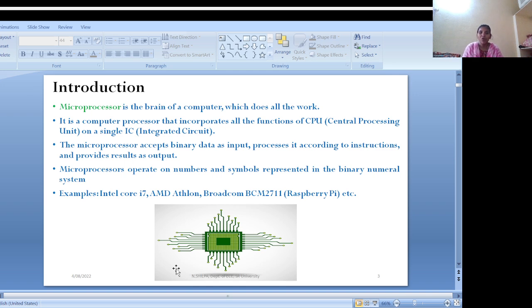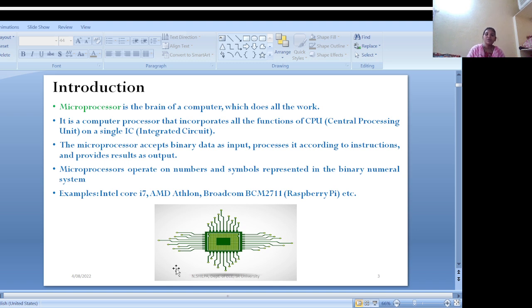My brain controls every part of the body, like hands, legs, ears, nose, smelling and tasting things. If I want to jump, my brain sends signals to the legs to jump.